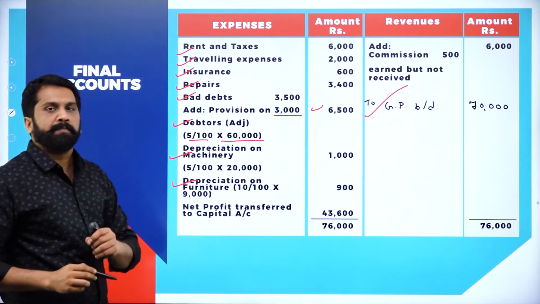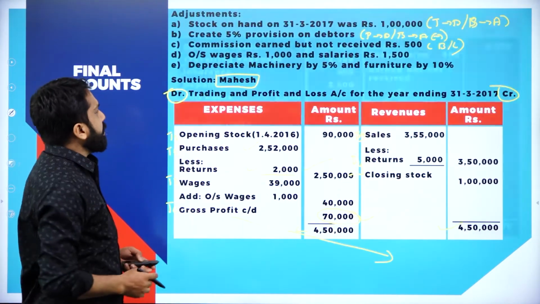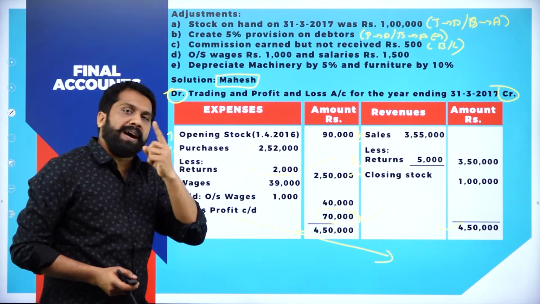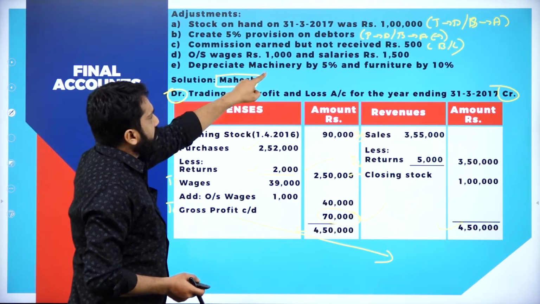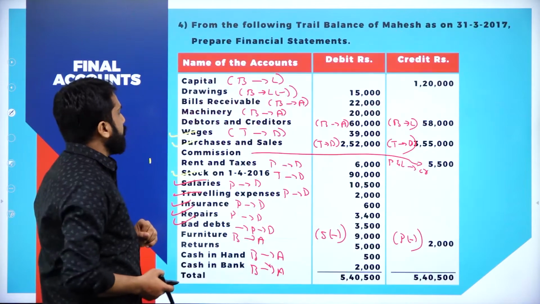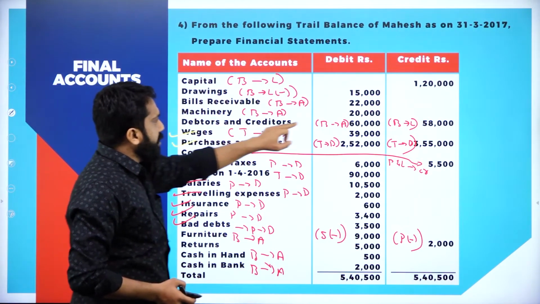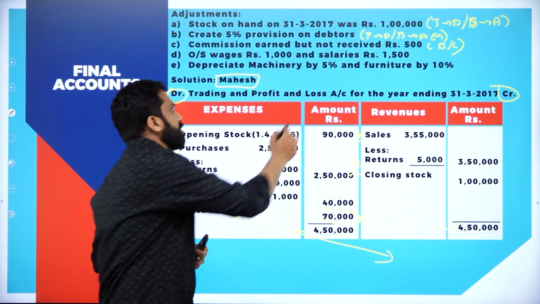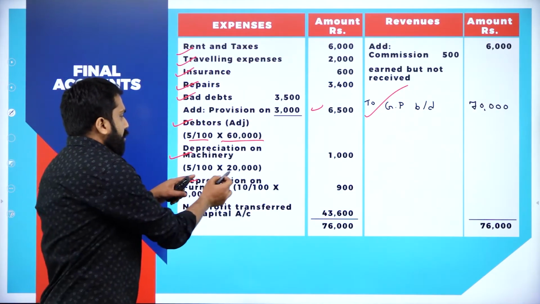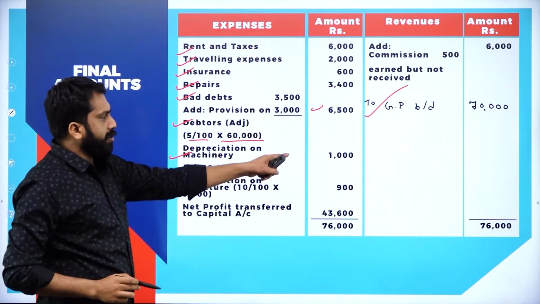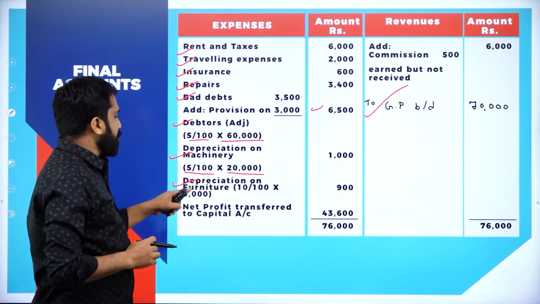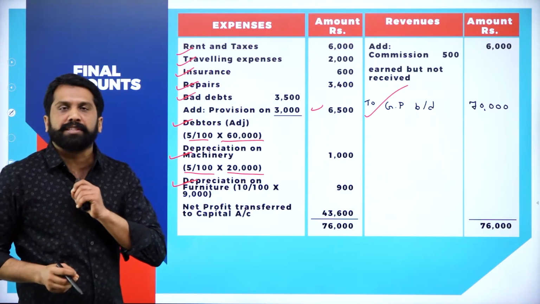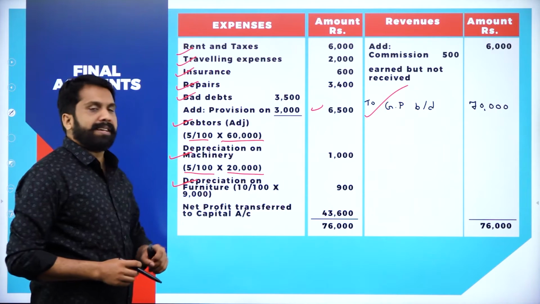Depreciation on machinery over. Depreciation on furniture also over. How to calculate? It is given in the adjustment. What is the percentage? 5%, 10%. You have to go back to your question. You have to check what is the machinery value. Your machinery value is 20,000. On 20,000, you have to calculate what is the percentage? 5%. On 20,000, 5 divided by 100, you will get 1,000. Similarly, you have to do it for furniture. You have to go back to your question. You have to check what is the value of furniture. On that, you should calculate 10%.